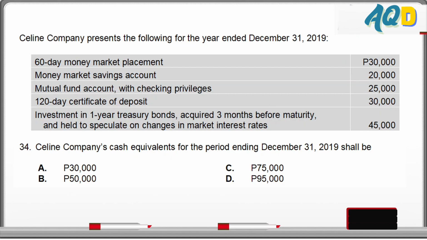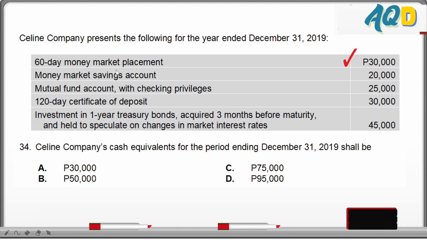Next, question 34. Celine Company presents the following for the year ended December 31, 2019. The question is, total cash equivalents. Take note, the question is only cash equivalents. It did not include total cash in the question. Just cash equivalents. 60-day money market placement, 2 months. It falls within the 3-month rule, cash equivalent.